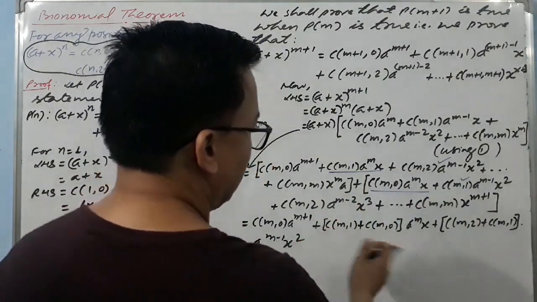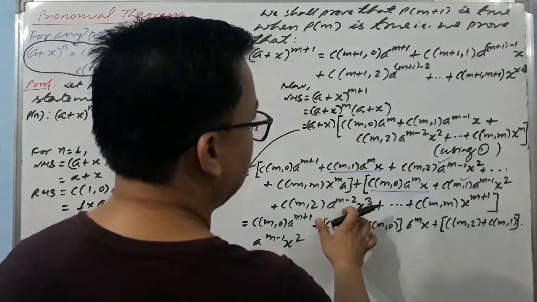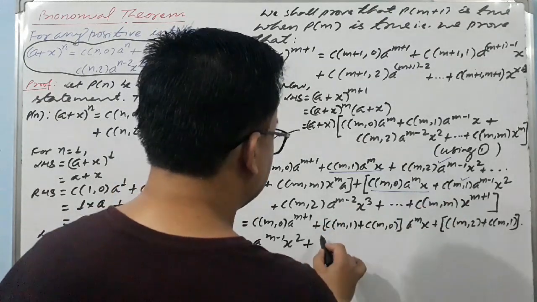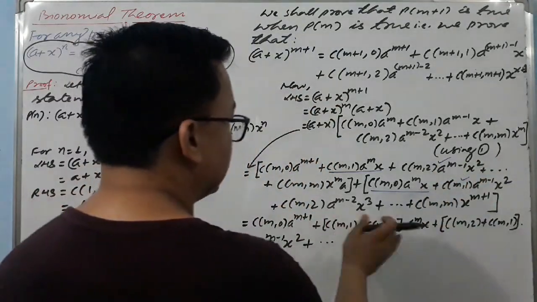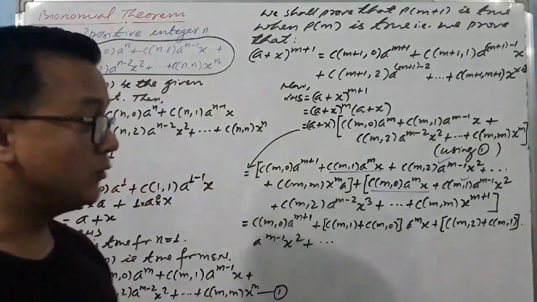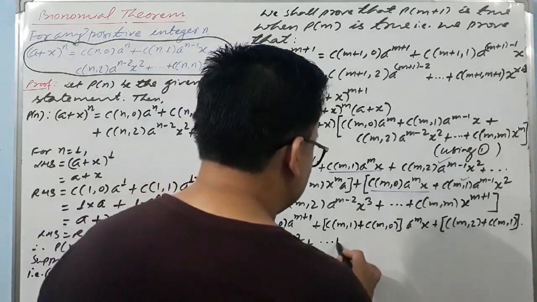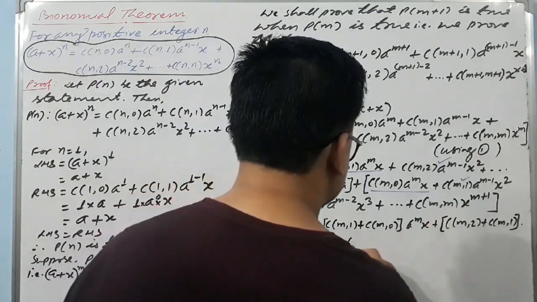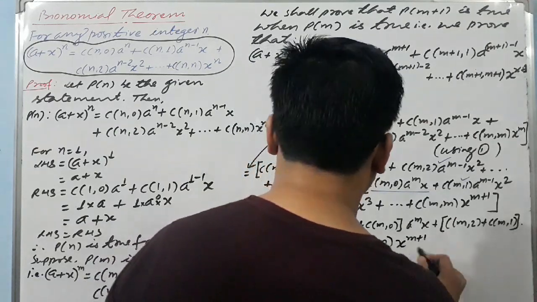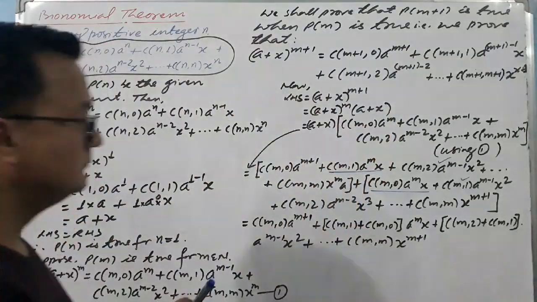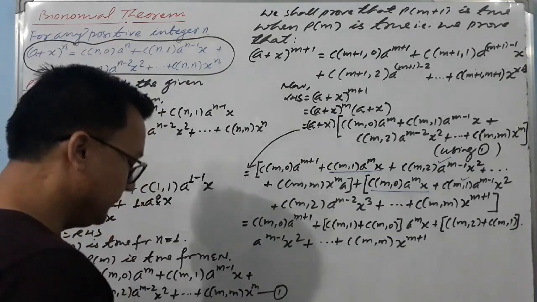And all right, so mx, otherwise, you can write now dot dot dot, because here I have not written one more step. And similarly, the process goes on, dot dot dot, and let's write the final term. The final term is this one, C of m comma m, x raised to power m plus 1. Now you understood, see very carefully how we have done here.